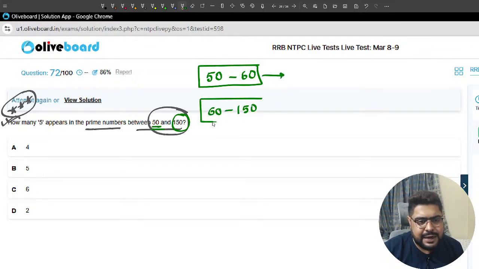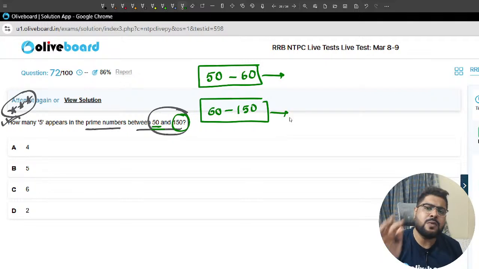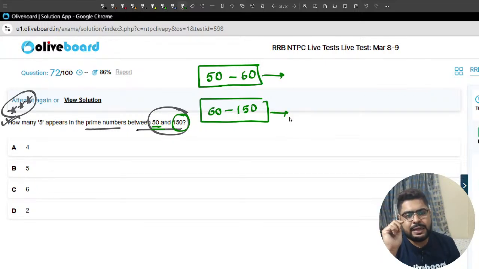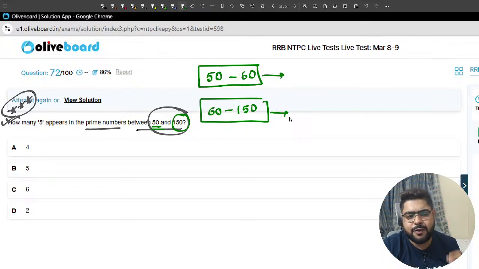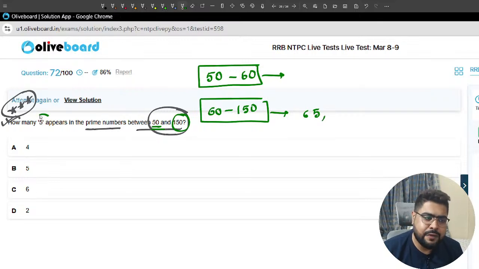Now let's understand one thing. In 60 to 150, there cannot be any 5 in the beginning of a particular number. It will always be at the end, meaning it will be either 65, or 75, or 85, like this.